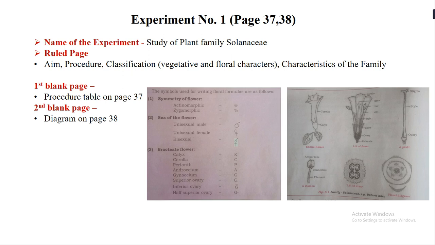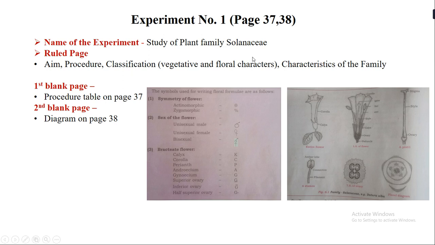So this particular experiment number 1 is on page number 37 and 38 of your handbook. So please students, take out page 37 and 38. The first thing that you write is the name of the experiment, that is to study the plant family Solanaceae.